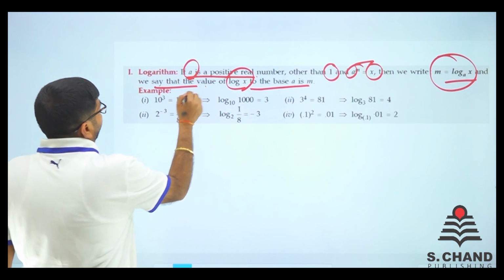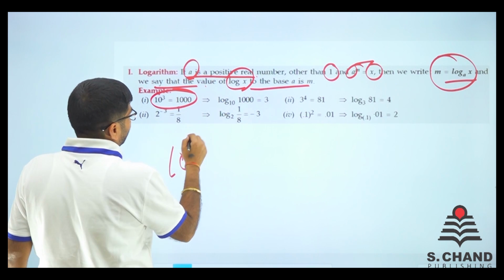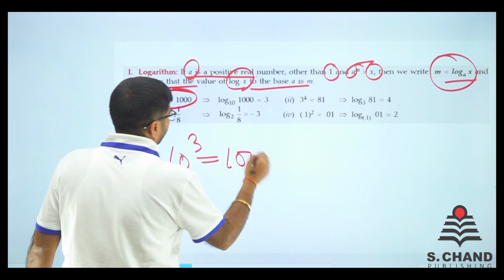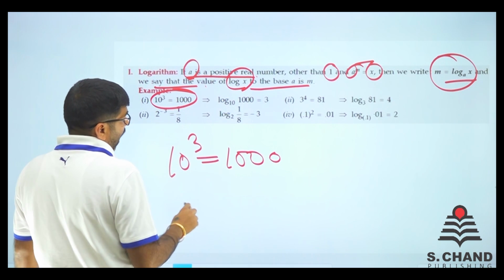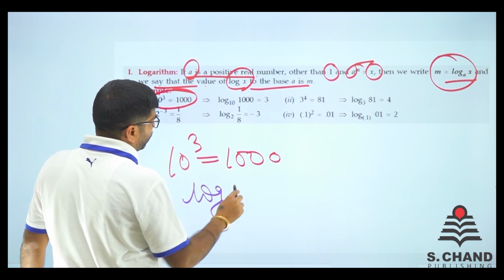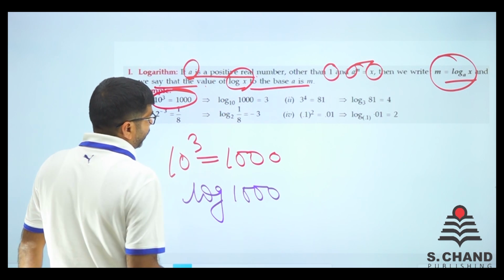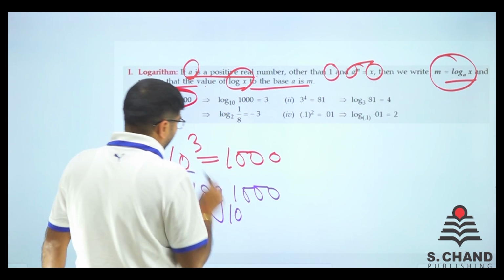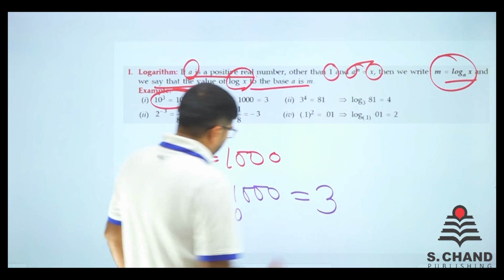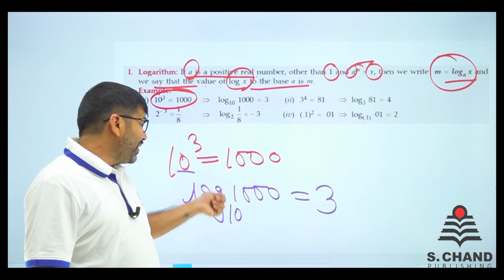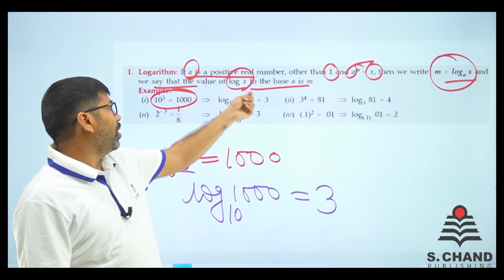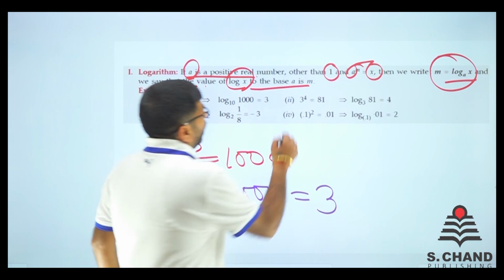I have given many examples. 10 cube is equal to 1000. What I said: you should write log 1000, keep the base here, and the value goes there. So log 1000 to the base 10 is 3. Log 1000 to the base 10 is 3.